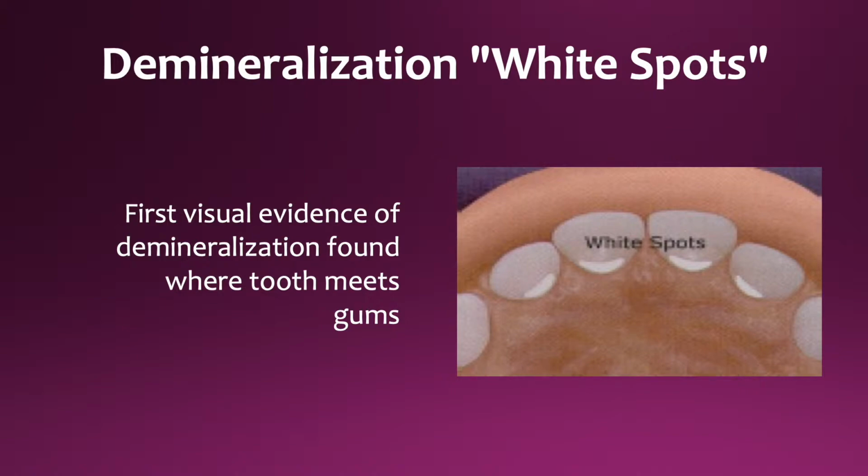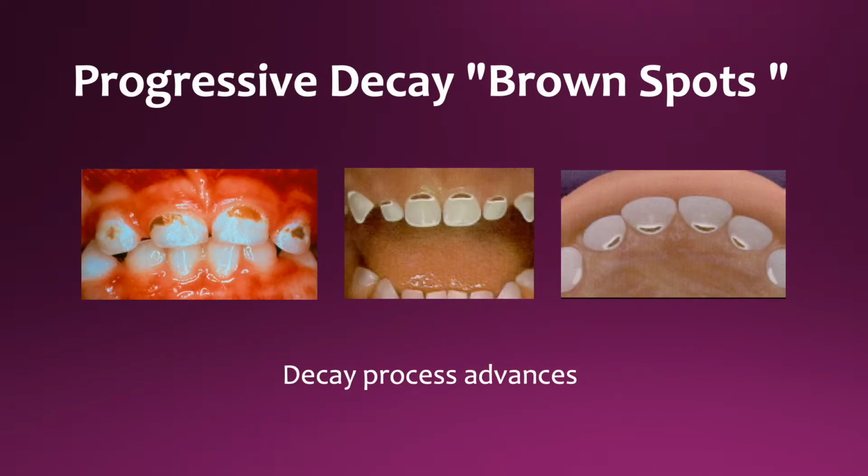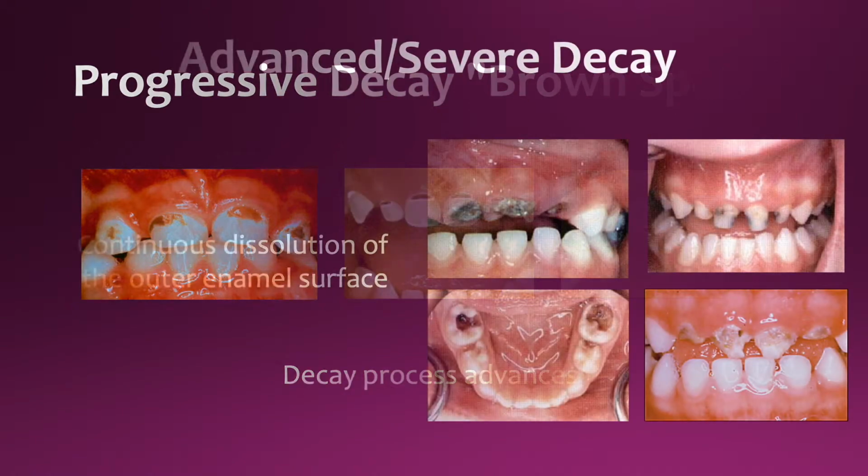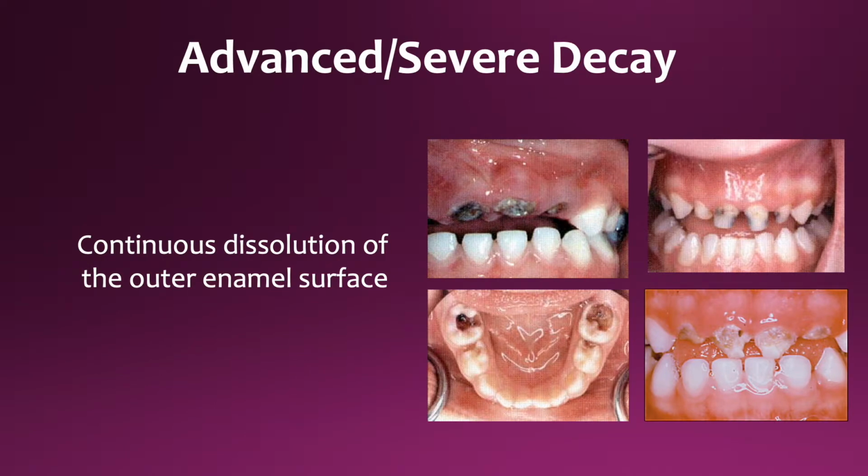As the decay process advances, brown spots will be seen. This is the point in the caries process when dental treatment is necessary. Fluoride varnish on these teeth will strengthen the enamel and prevent the rest of the tooth from decaying. Here are examples of advanced or severe decay involving dissolution of the outer enamel surface. A referral to a dentist is needed for urgent treatment.